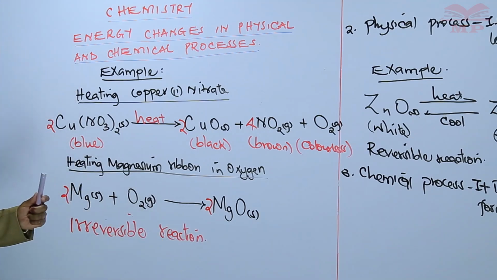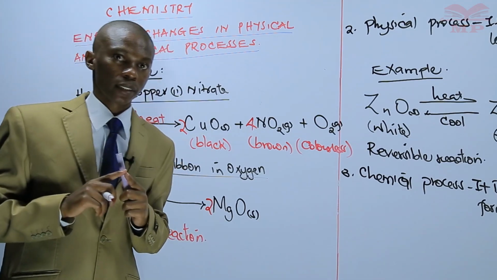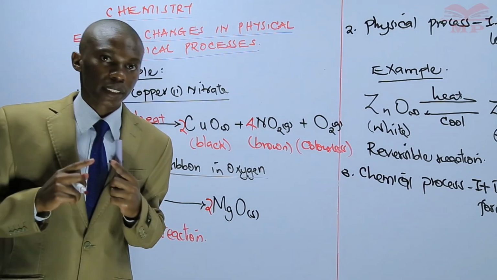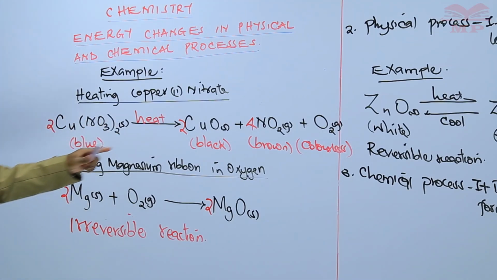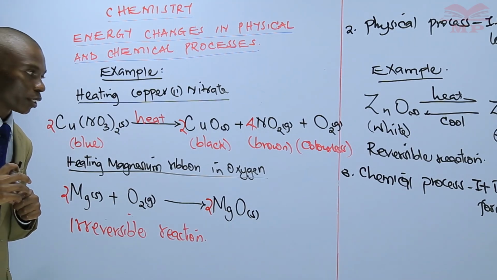An irreversible reaction is a reaction which, once it has taken place, you cannot get the initial products. For example, you cannot get copper nitrate from copper oxide, nitrogen oxide, and oxygen because these gases have already escaped into the atmosphere.